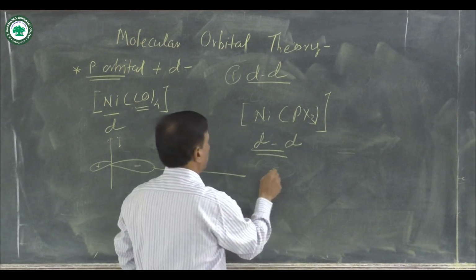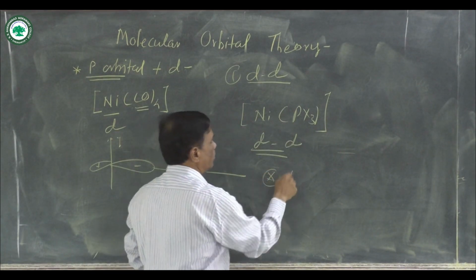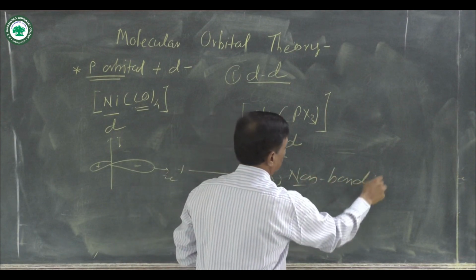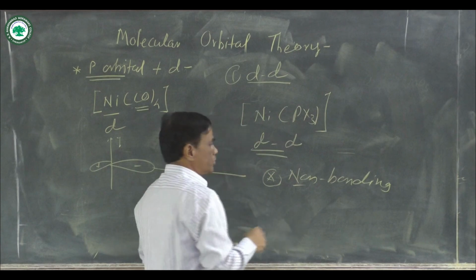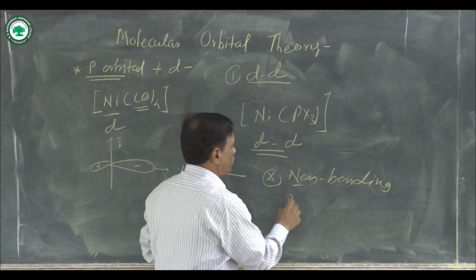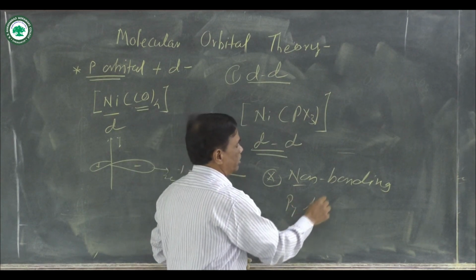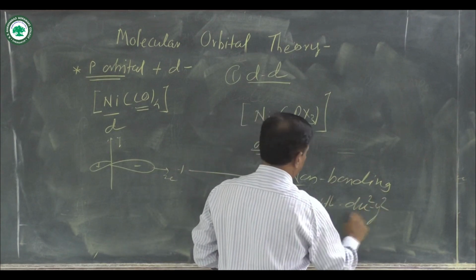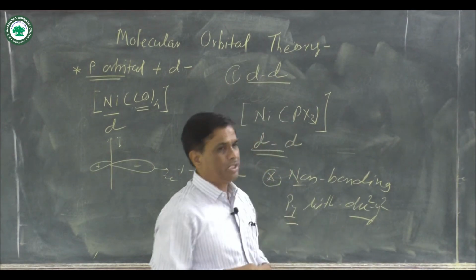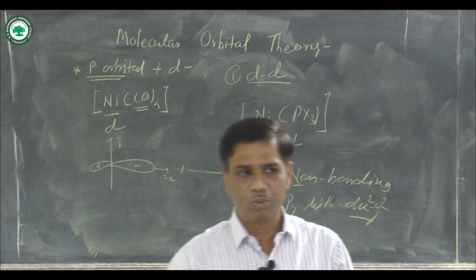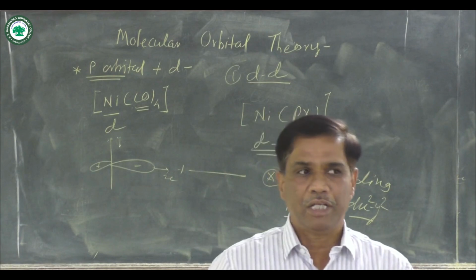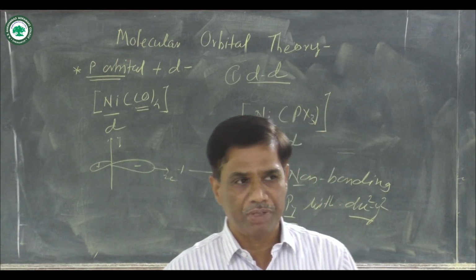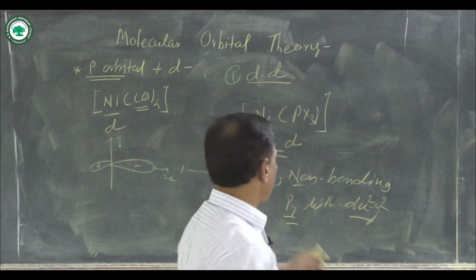The last point of this combination is non-bonding molecular orbitals. For example, suppose there is a combination of a py orbital with a dx square minus y square type of orbital; that combination does not occur. Or py overlapping with an s orbital; molecular orbitals are not formed and the atomic orbitals remain as they are.